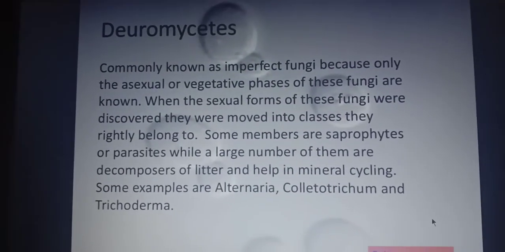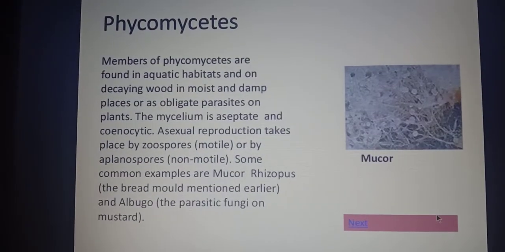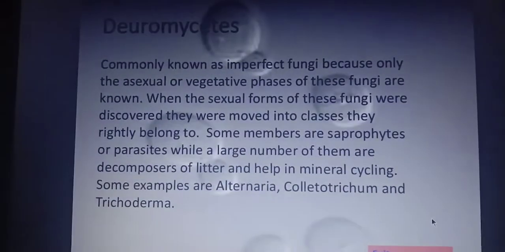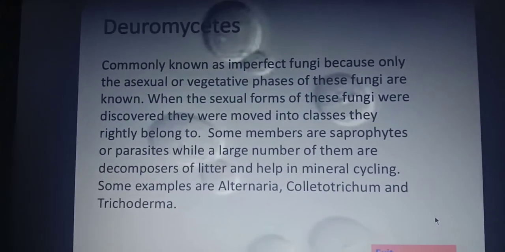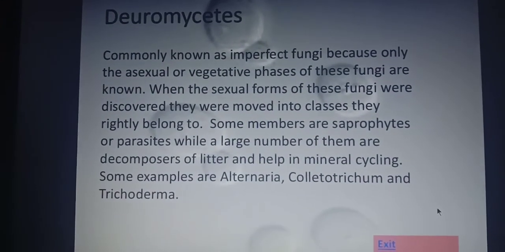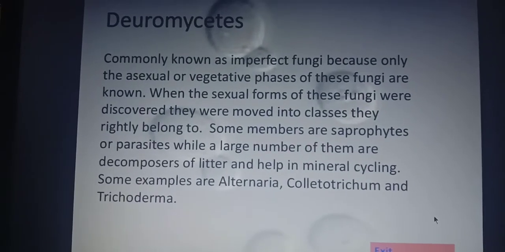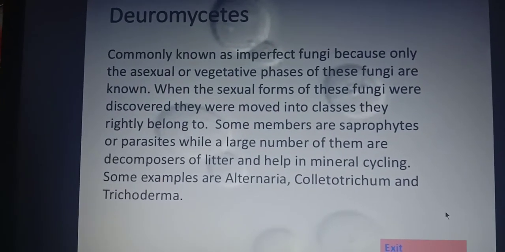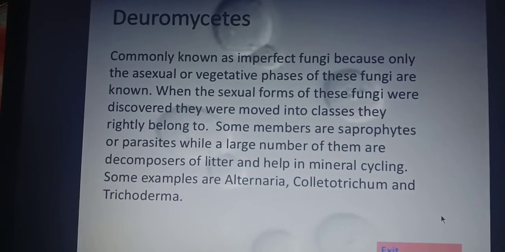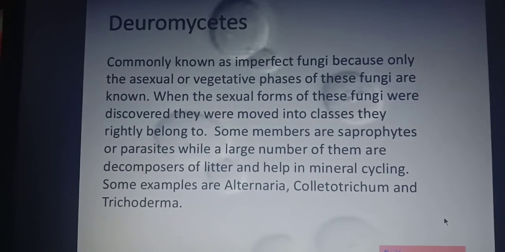Okay, so these are basically the 4 classes: phycomycetes, ascomycetes, basidiomycetes and deuteromycetes. So you must know the habit and habitat, mode of nutrition, type of filament, mode of reproduction and examples of each of these classes. Okay, some more examples are given in your NCERT textbook. You can refer to that also. Okay, so this was all about the kingdom fungi.